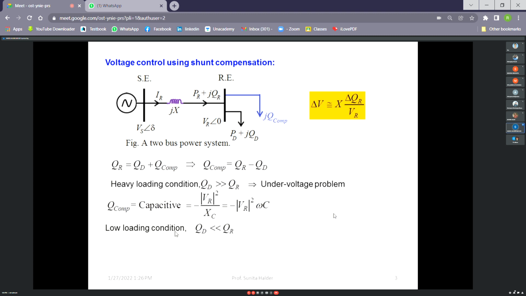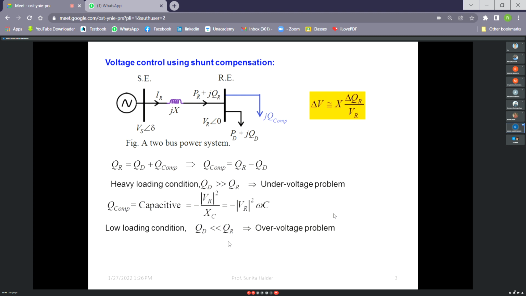Similarly, at low loading condition, low loading means when the load is very low, less than the surge impedance loading of the line, or maybe the no load condition, that develops the Ferranti effect in the line. In that case, QD is much lesser than QR. Then what is happening? The reactive power supplied by that line is more than the reactive power requirement by the load. Then obviously we have to connect some dummy load at the receiving end. That we do by inserting a reactor or inductor.